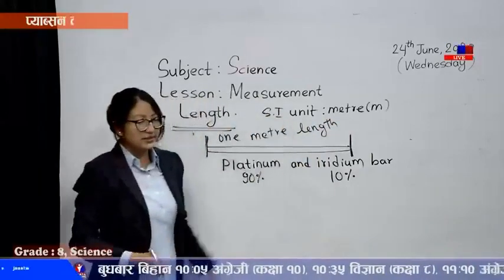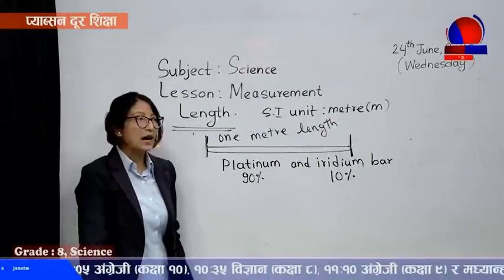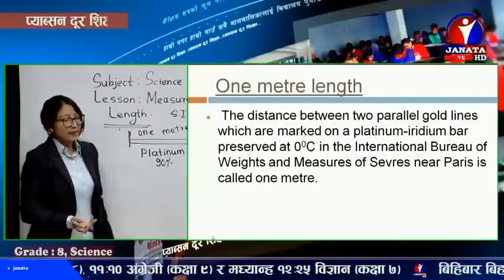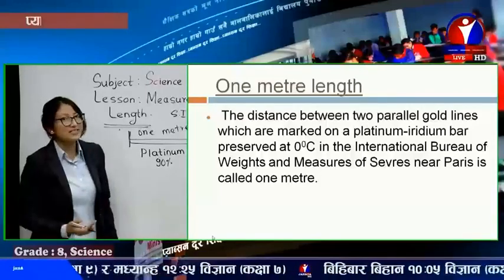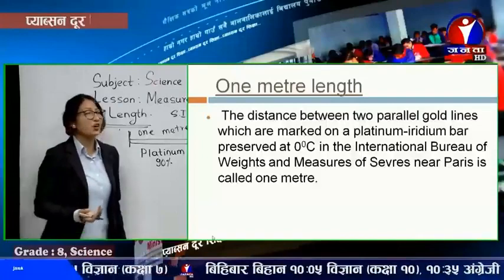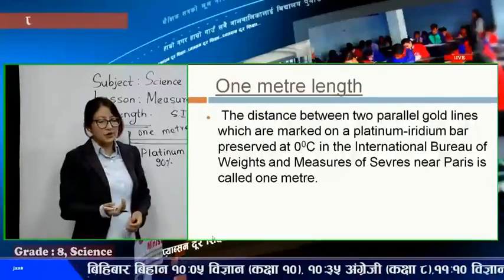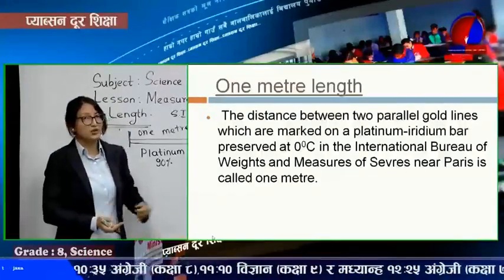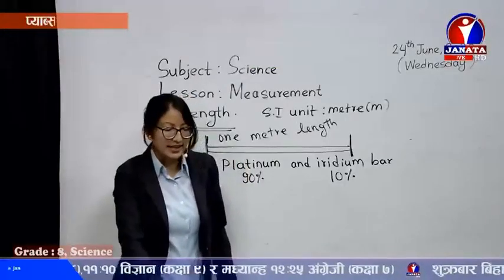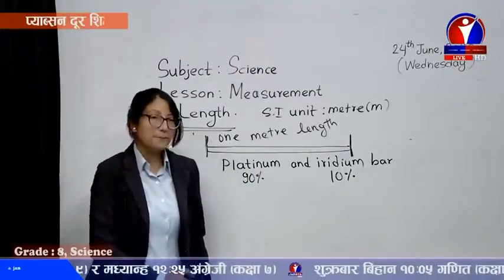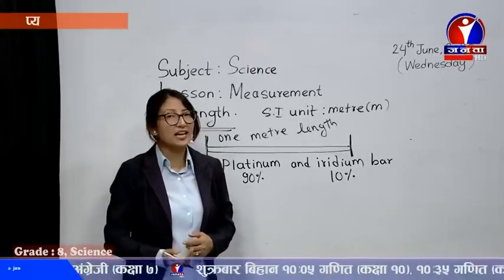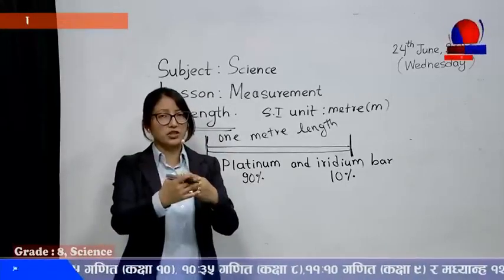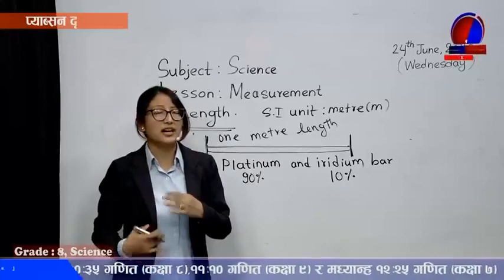You can check the definition in the slides once. The distance between two parallel gold lines which are marked on a platinum iridium bar, preserved at 0 degrees centigrade in the International Bureau of Weights and Measures in Sevres near Paris in France. So that length is called 1 meter length. Now, as the SI unit of length is meter, this is the standard unit. Now, what if you have to measure smaller units, and what if you have to measure bigger, larger units than meter.